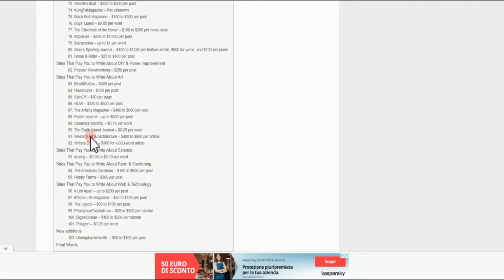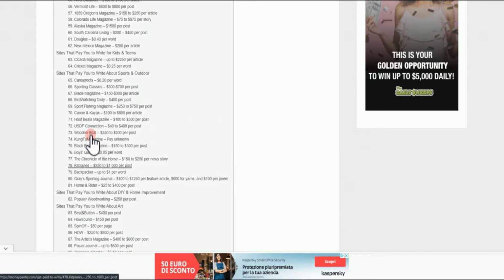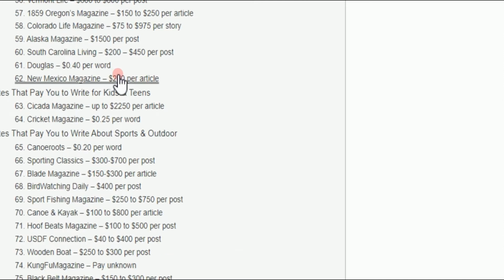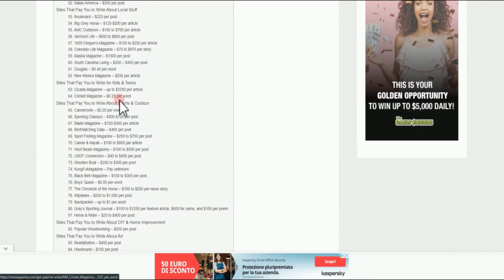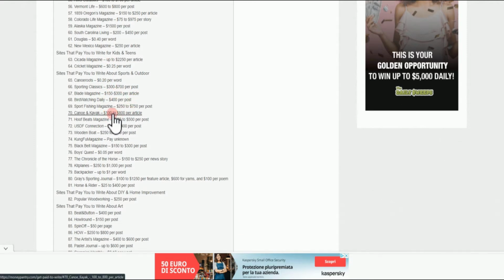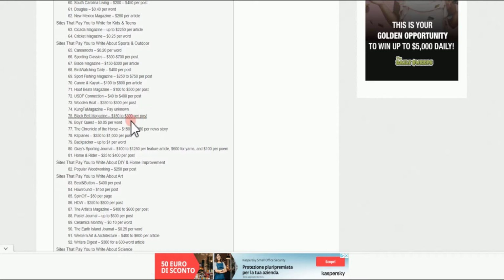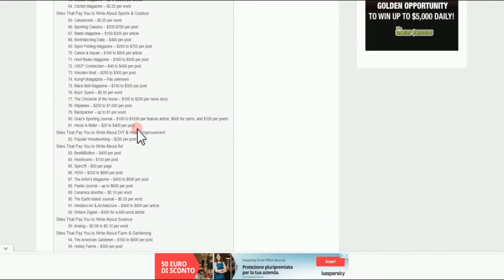Then you continue to check all other categories that are willing to pay you money. You can see most of them are going to pay you around $200 for a post. This one is going to pay you $2,000 per article that you write for them. This one, Cricket Magazine, is going to pay you 25 cents per reward. Once you are checking the offers, also check how much they are willing to pay per article or per post that you're going to write, because some of them also pay you per reward.